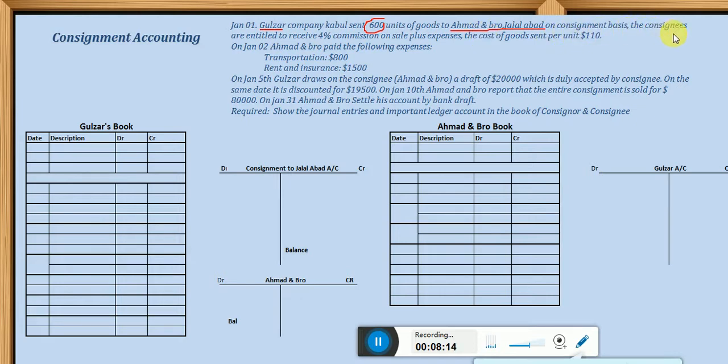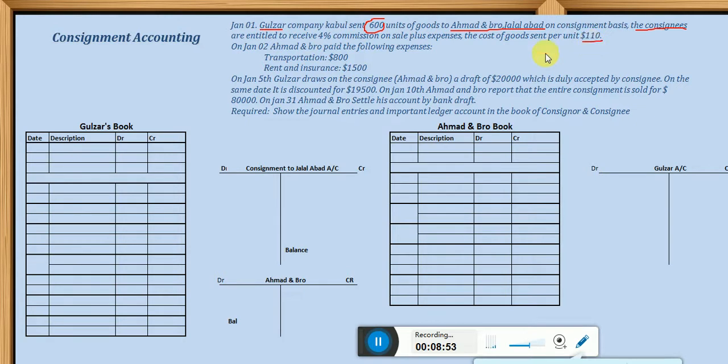The consignees, maybe there is more than one consignee, 2, 3, 4. The consignees are entitled to receive 4% commission on sale. So anybody who is selling goods on behalf of the consigner, who is Gulzar, will receive some commission. How much? 4% commission on sale plus expenses, and the cost of goods sent per unit is $110. Keep in mind, how many units are sent here? 600 units. And what is the cost per unit?